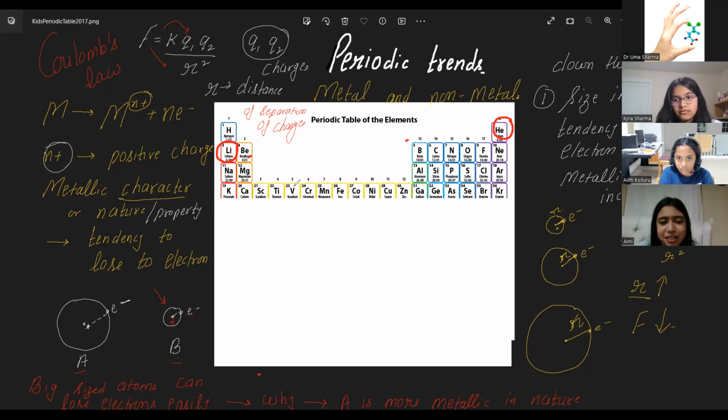Okay, fine. So I think all you three are missing one thing. Across the period, the size will be dependent on the attraction of the nucleus with the valence shell. Agreed? Size means the attraction between the valence shell and the nucleus. Correct? Now you are saying number of shells are same. So that factor is out. They are same.